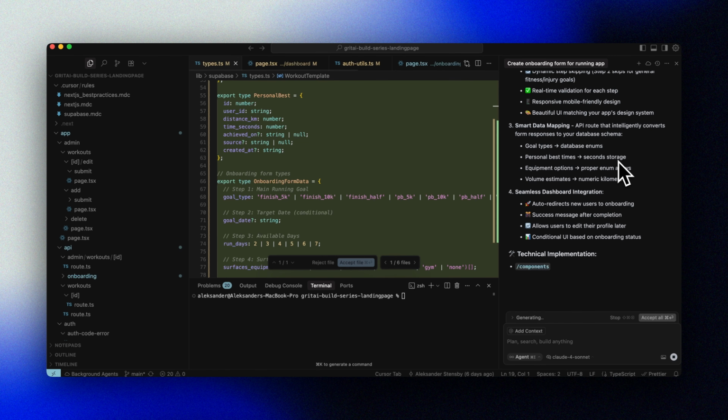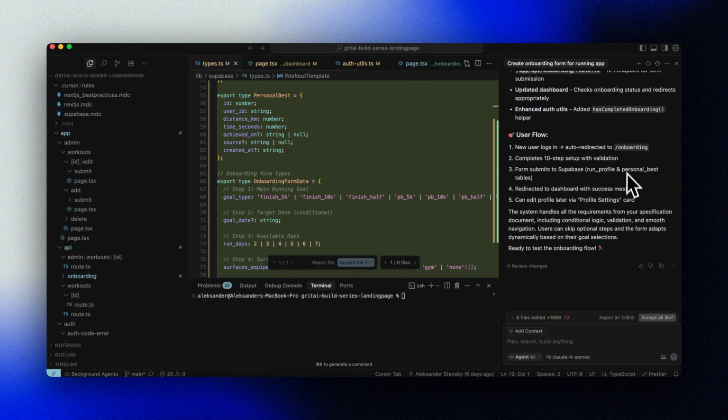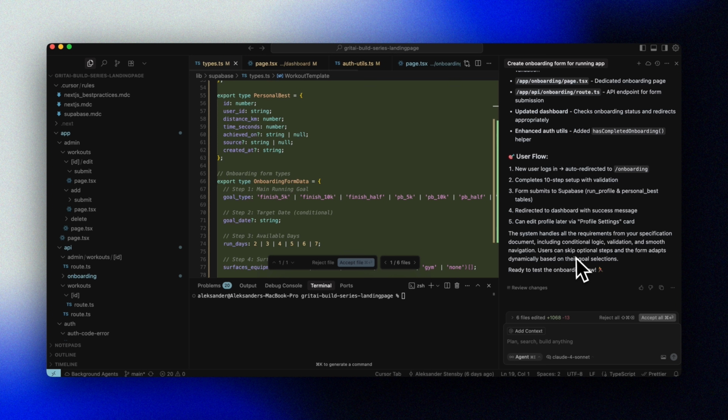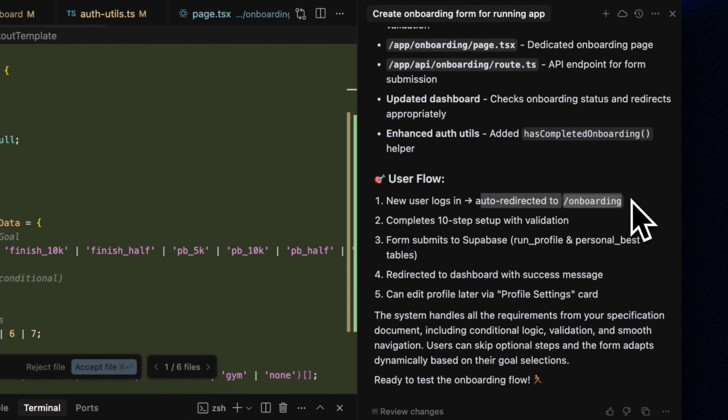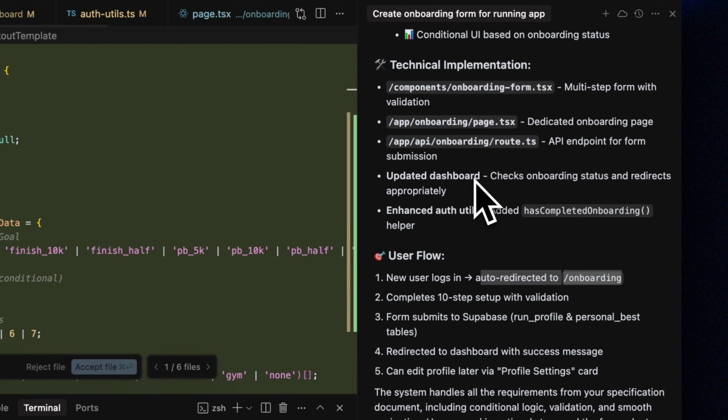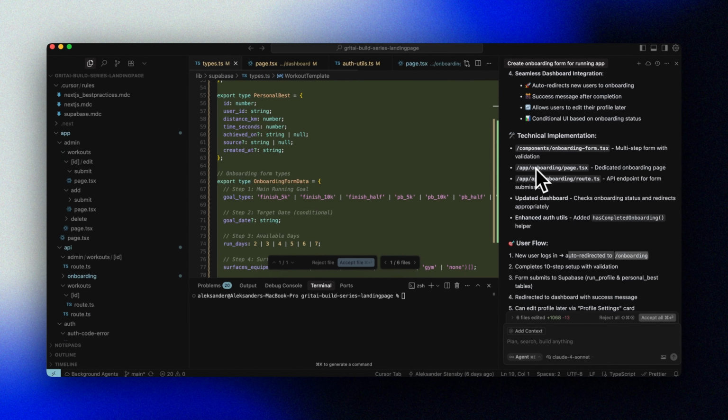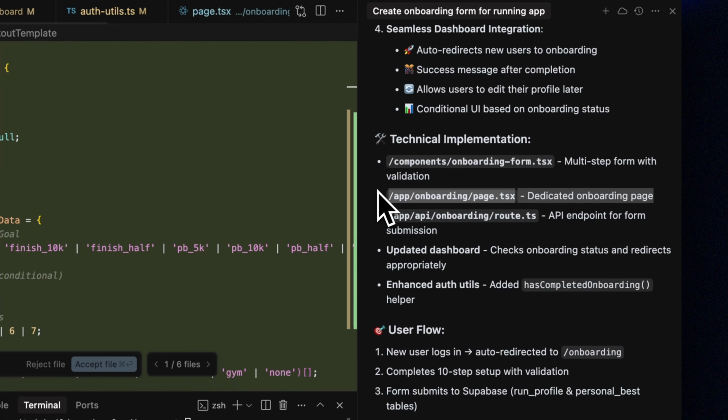Okay, so let's review the results here. Cursor recaps what it's built and provides a nice overview of the user flow. Just like we asked for, the user will be redirected to the onboarding flow when they log in and will go through a 10-step onboarding process. Then the results will be submitted to Supabase. Cursor has also added a step with a success message after completing the onboarding and a profile page where we can later edit our profile.